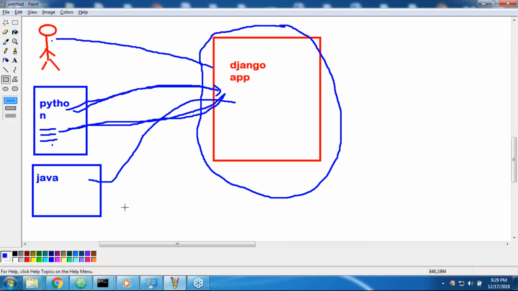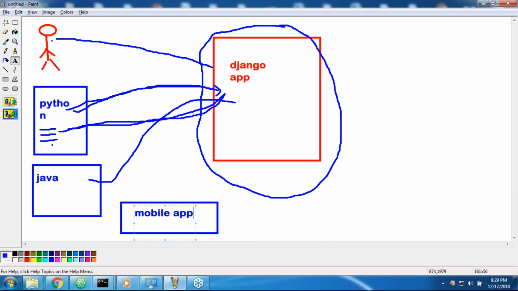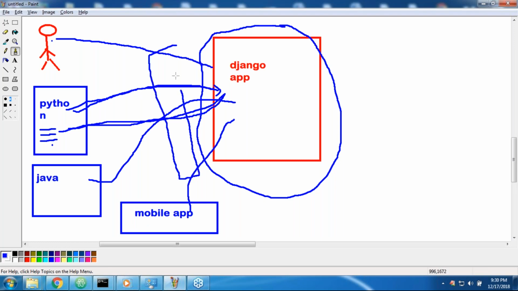Tomorrow, I want to develop a mobile application. This mobile app, Android or iOS, can also communicate with the Django application. For that, what do we require? For this interoperability, you are developing an API.